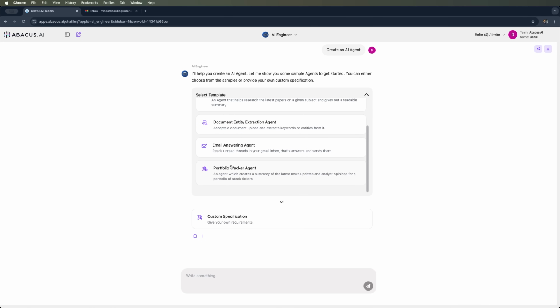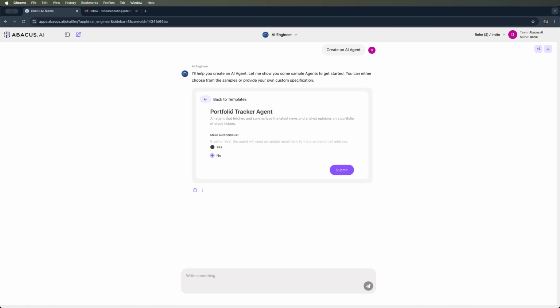However, one of the newest releases, and the one we'll use today, is the Portfolio Tracker agent. This agent automatically collects the latest news relevant to a selected stock portfolio, aggregates analysts' opinions, and keeps investors or portfolio managers informed about key events affecting their investments.